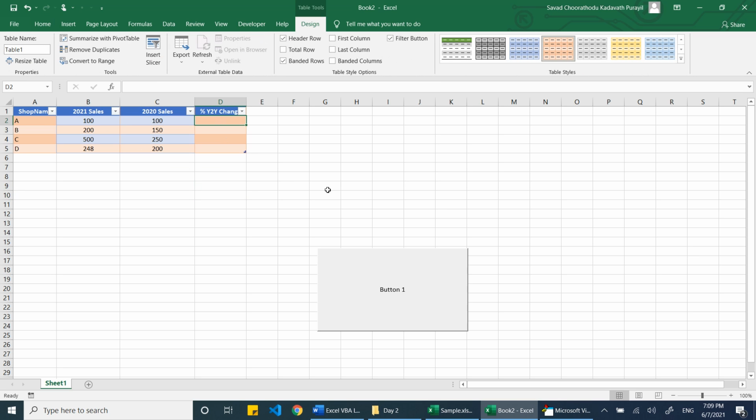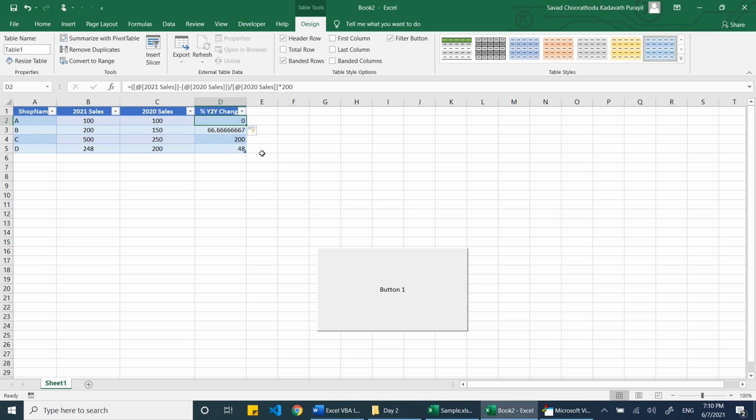Now the advantage, as I told you: I want to write the formula, this year minus last year, divided by last year, into 100. The moment I have written the formula, Excel automatically copied it down. That is one of the advantages of the table. So we learned two advantages of the table. One, we can use many color combinations. The second, the formula will be automatically copied down. If I change 200 here, you can see everything becomes 200 by default. Otherwise we need to copy manually.